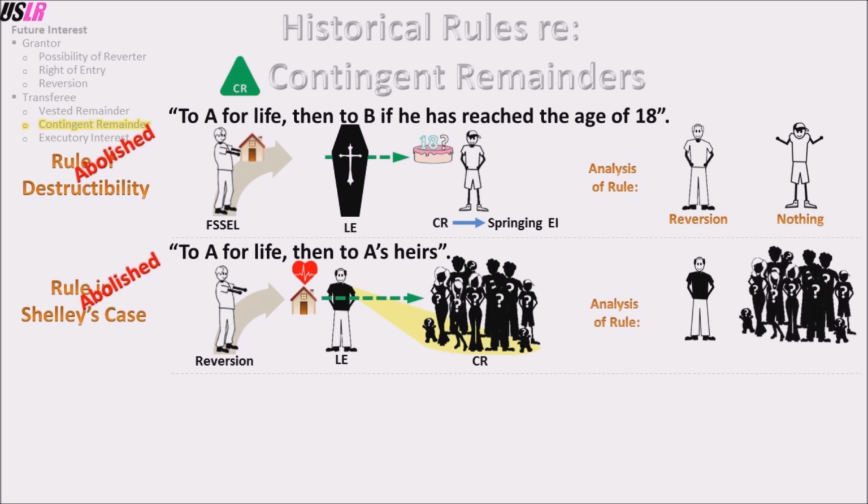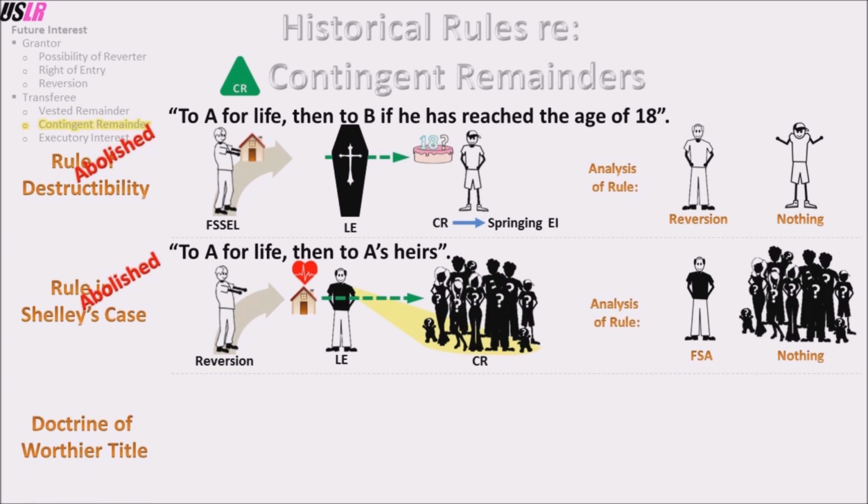But the rule in Shelley's case made it so that A had a fee simple absolute, and A's heirs got nothing. The reasoning behind this rule was that A should be able to decide what his own heirs will inherit, instead of O. Note, this rule is a rule of law and not a rule of construction. Thus, O's intent is superseded by the rule.